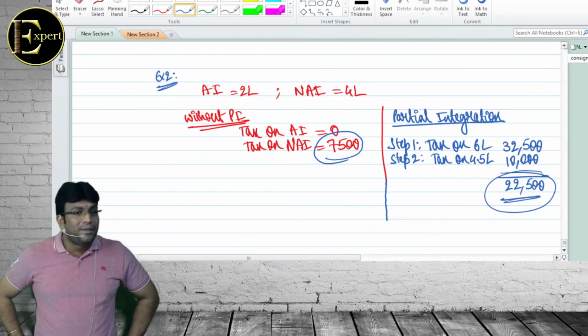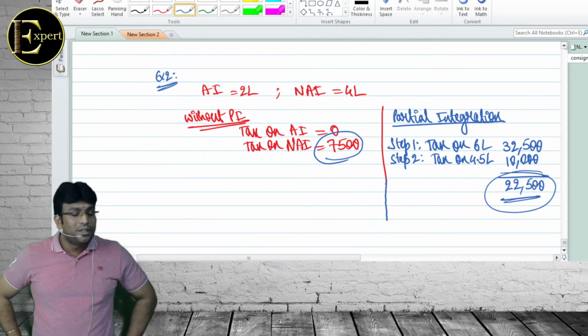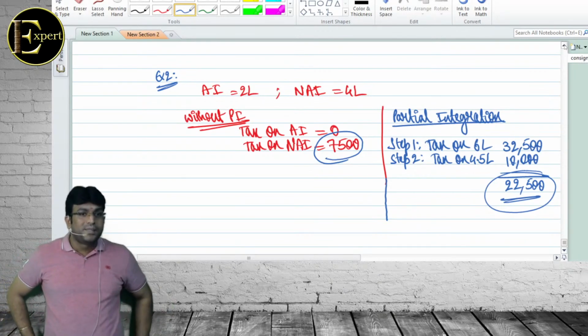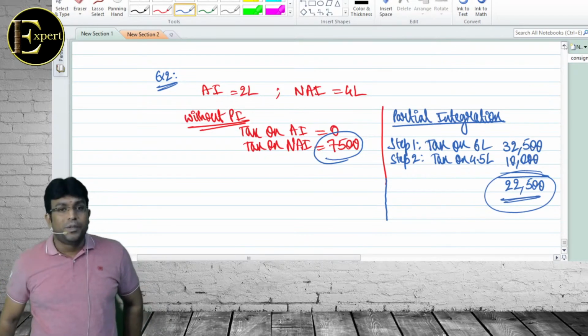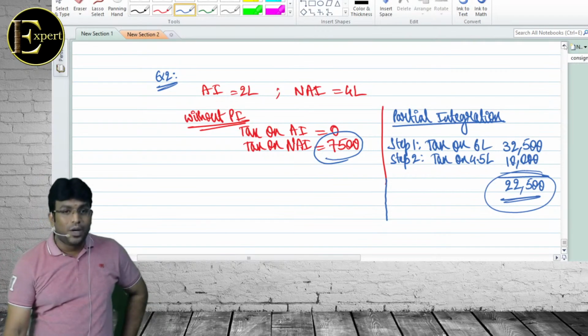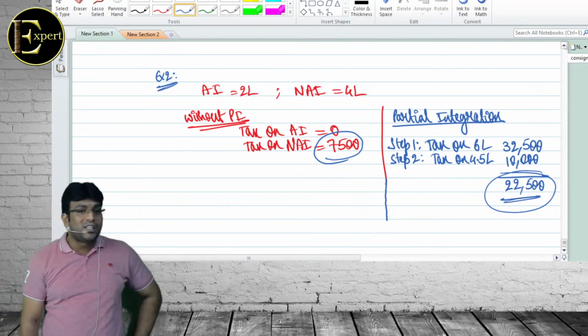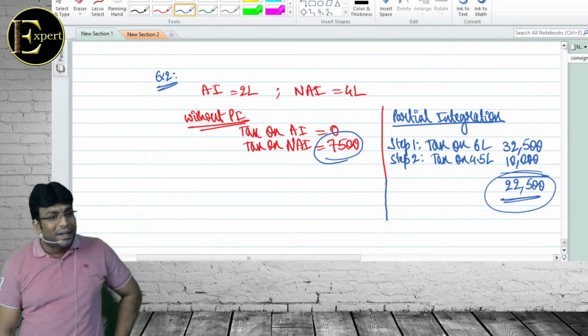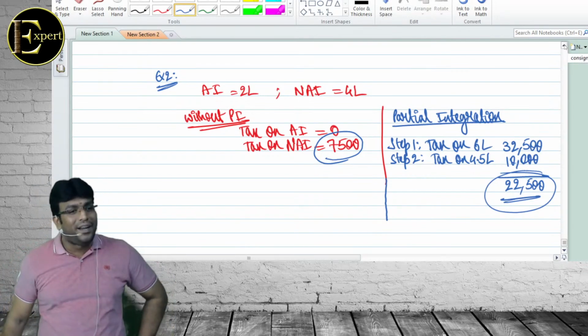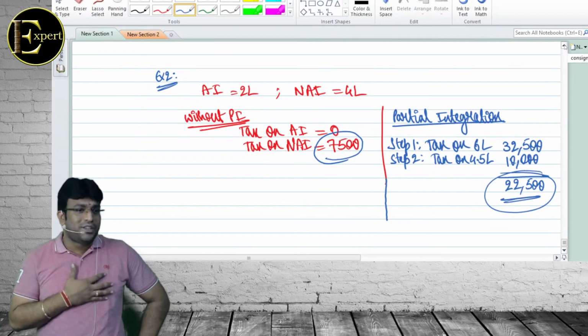I hope you are understanding, everybody. Speak out. Pakka, my dear friends. You have to understand the practical concepts very clearly here. I hope this concept is making sense. When will this story of partial integration come into picture? Only when agriculture income is more than 5,000 per annum and non-agriculture income is more than the basic exemption limit. Clear? Once upon a time, Shivateja also had both agriculture income and non-agriculture income.